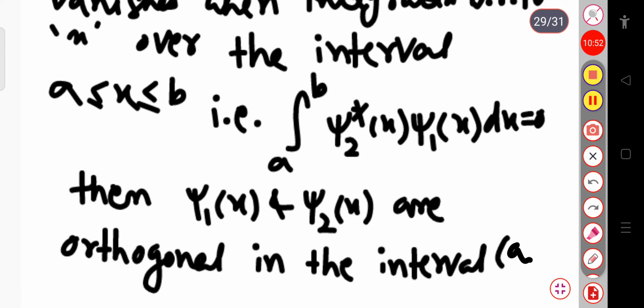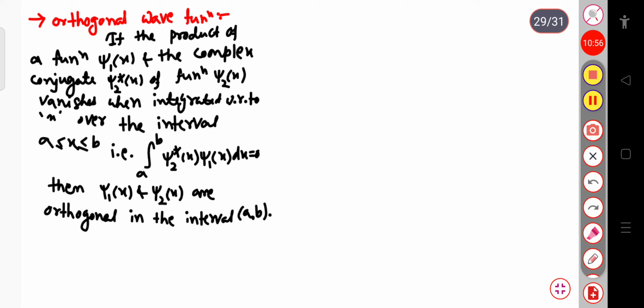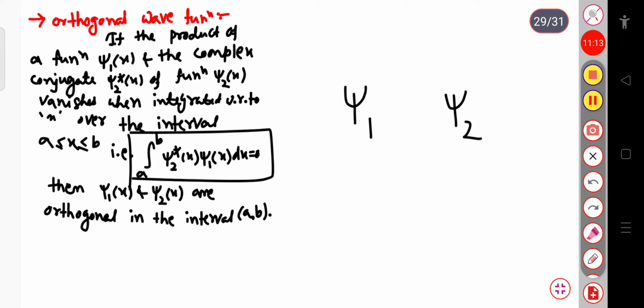Let me tell you once again when a wave function is said to be orthogonal. Suppose there are two wave functions, psi 1 and psi 2.